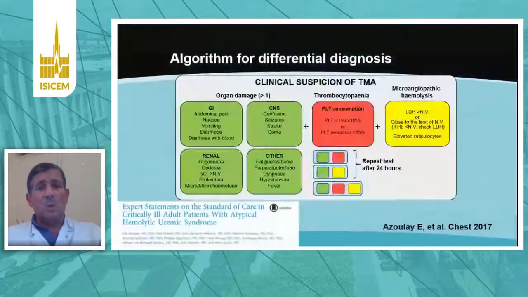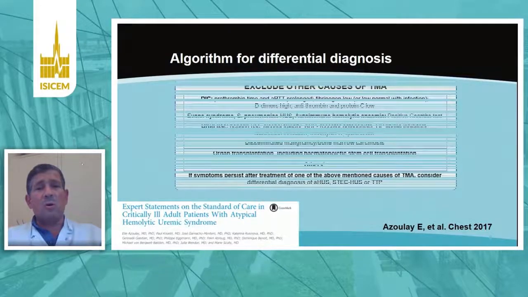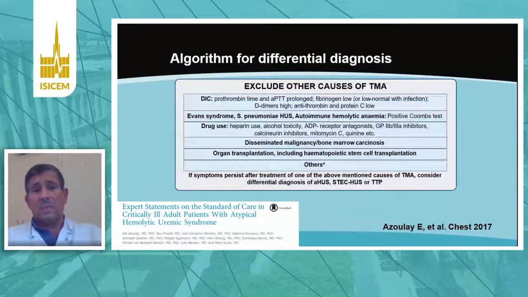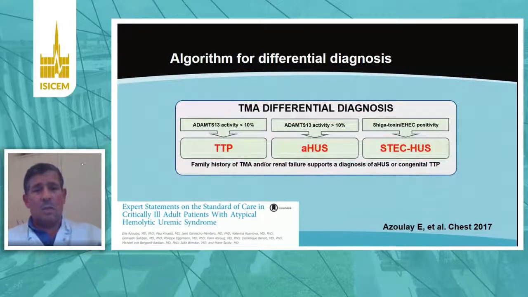So we have a kind of diagnostic workup that takes into account the clinical evidence, to perform the diagnosis of TMA and to exclude other causes of TMA, like DIC in sepsis, for example, or any drug toxicity. And then we are with 3 different situations: TTP, atypical HUS, or STEC HUS.